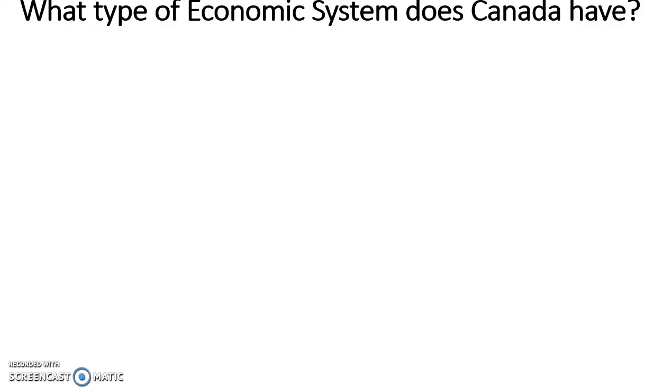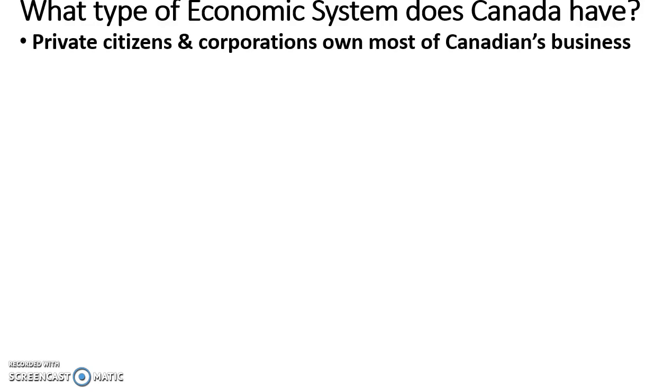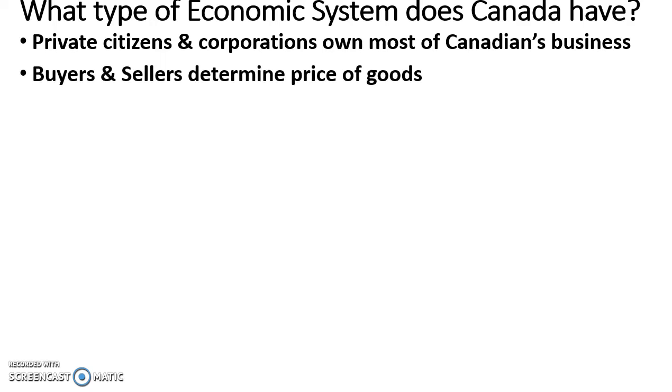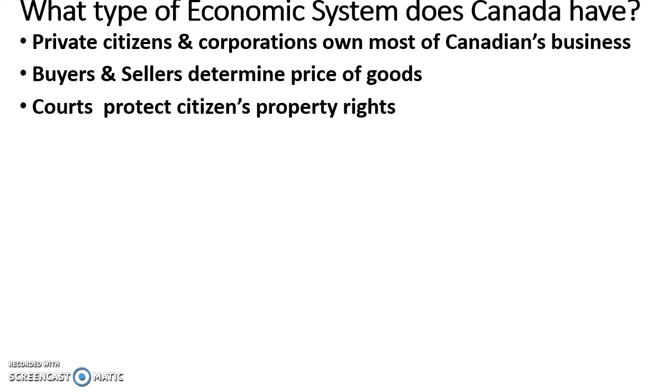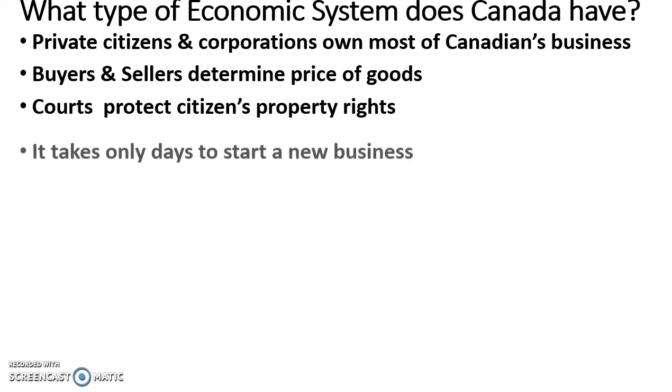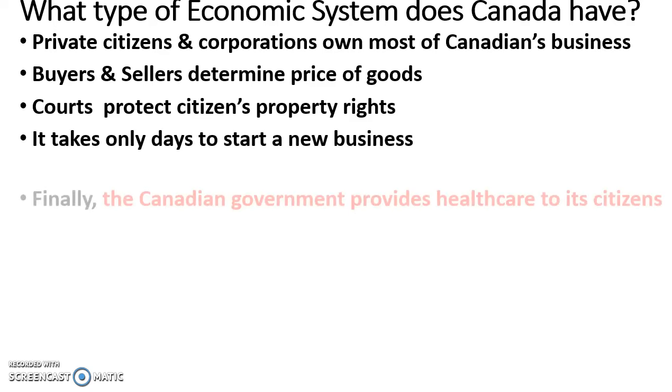What type of economic system does Canada have? They've got private citizens that own the businesses. Buyers and sellers determine the price. Courts protect property rights. So far, it sounds just like a market system. That's why they're down toward the market end. It only takes a few days to start their business.